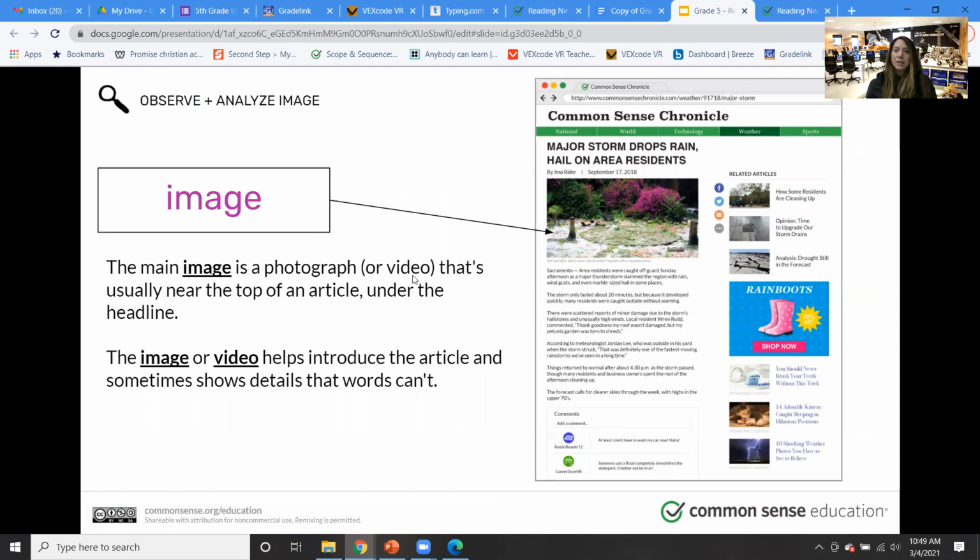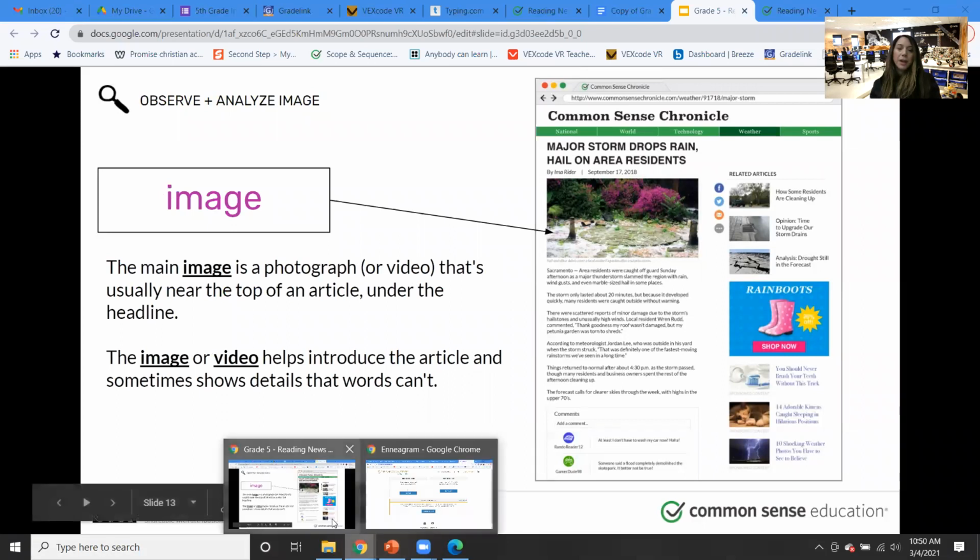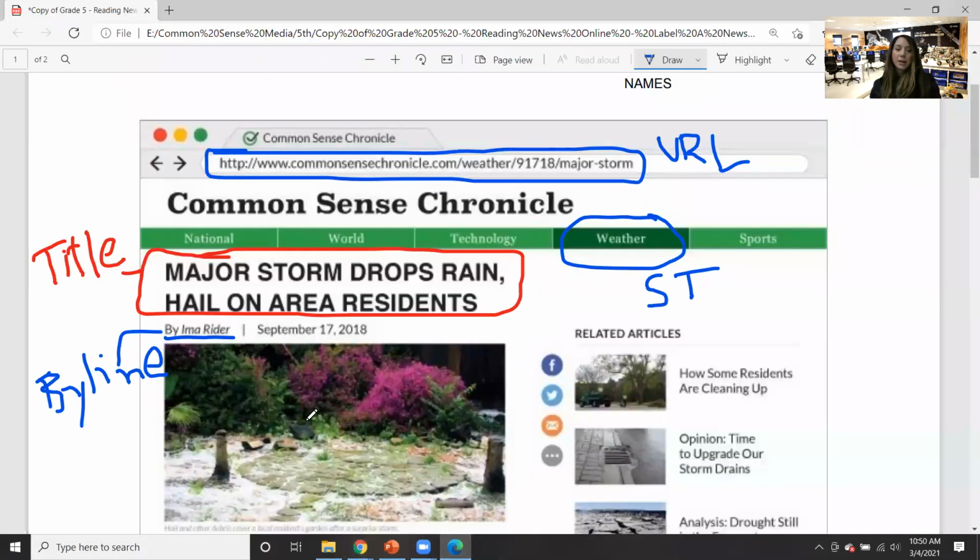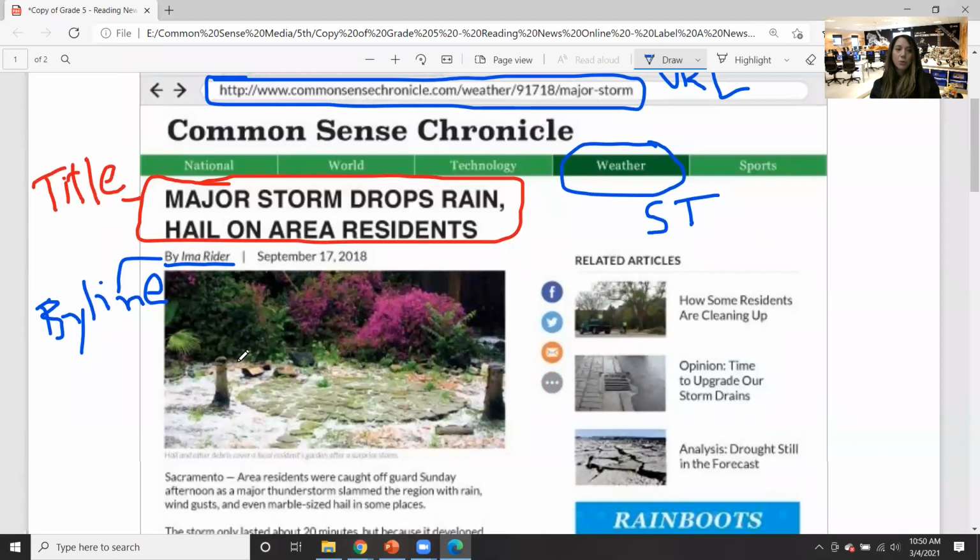Okay, images. A lot of the times online articles have images, right? What is that? It's a picture or a video, right? It's usually near the top, and it helps to introduce the article. It can show details that words can't, right? Like we see in this case, it's really showing the storm that's going to be coming, right? So we would know this is our image. So we could label that and we know that's our image, right?